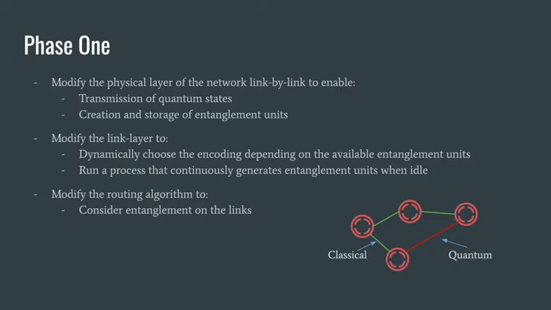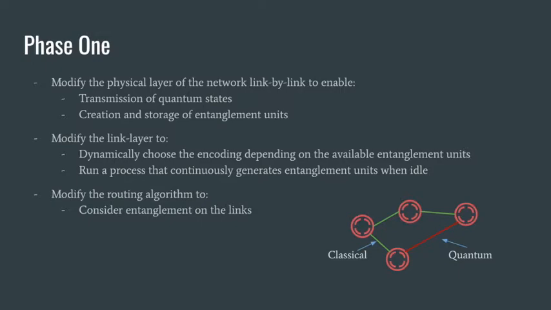In the first phase, we consider changing the individual links in the network so that they become entanglement enhanced. What this means is that, link by link, we consider replacing the infrastructure to support entanglement generation and quantum communication to perform superdense coding. Here, the physical layer of the network is affected in localized parts of the network. For example, in this picture, we see classical links, and one of them is replaced by a quantum link. The links that are converted to quantum links will require modifications to the link layer so that messages can be encoded quantumly or classically depending on the number of entanglement resources available.